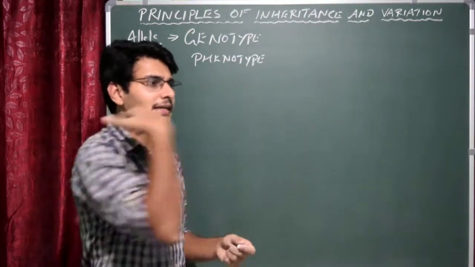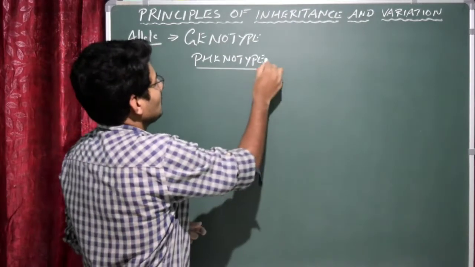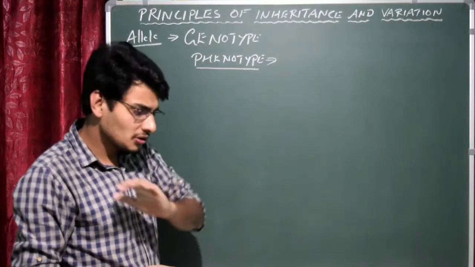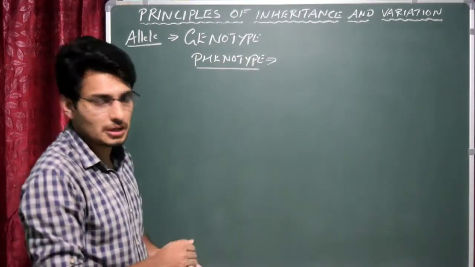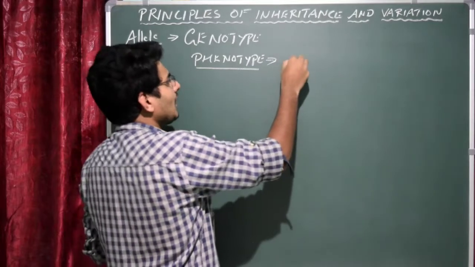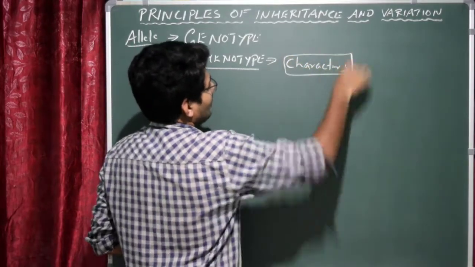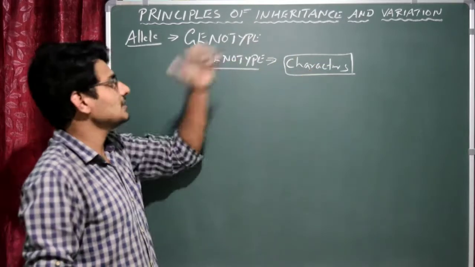That means that is easily seen from outside. That is actually called the phenotype. It is the morphological characters, or the characters which are seen from outside. Just remember the morphological characters. That is actually the phenotype.